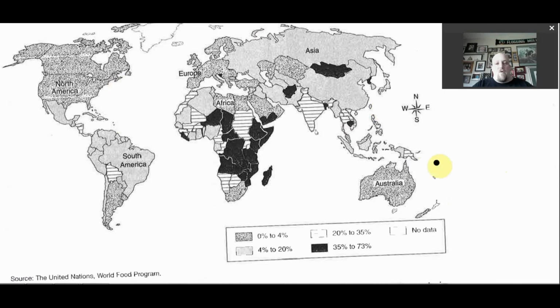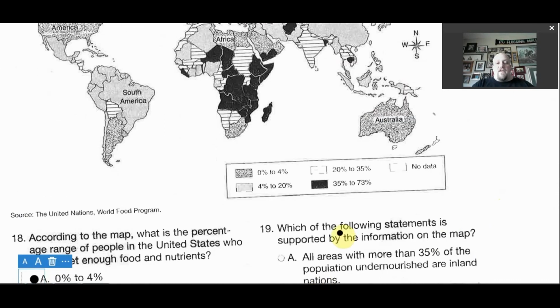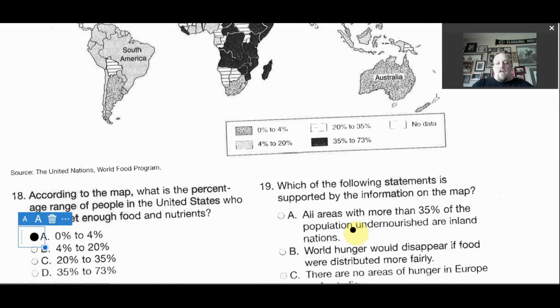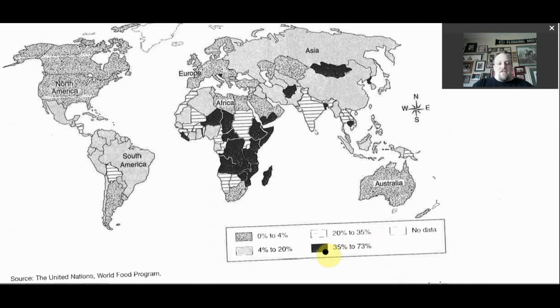Next one, which of the following statements is supported by the information on the map? So looking at this map as a whole, what information is supported in these questions? So all areas with more than 35% of the population undernourished are inland nations. So let's see, the dark black filled in here, 35 to 73% of their people don't get enough food. So you look at this, so these are coastal nations along here.